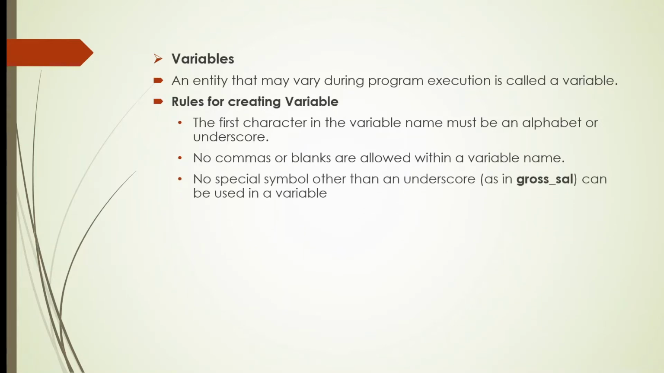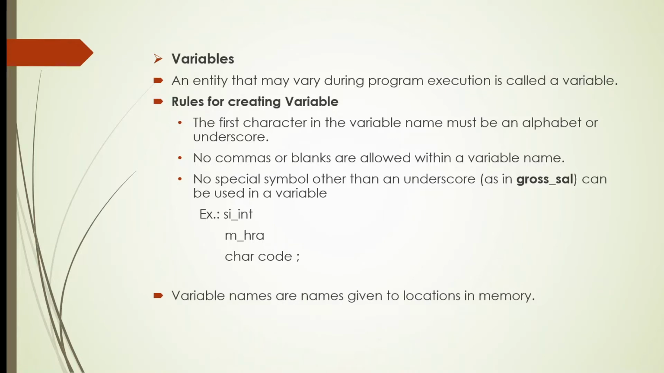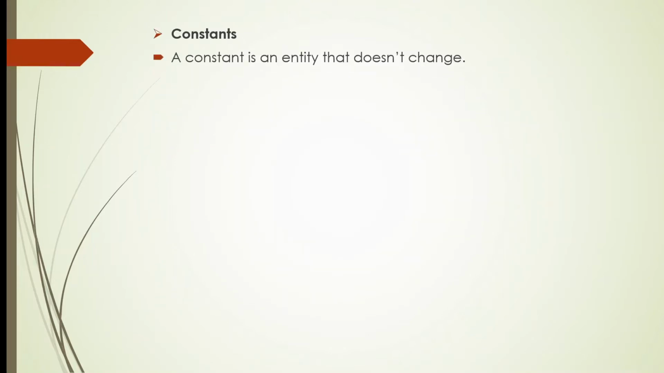Then no special symbol other than an underscore can be used in a variable name, special symbols like dot, at, hash, asterisk, etc. And examples are there: si underscore int, m underscore hra, char code, etc. So variable names are names given to locations in the memory. Then constants. A constant is an entity that doesn't change, as in mathematics.